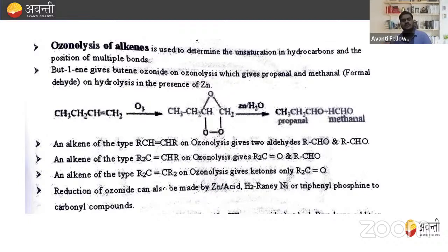Basically, when the alkene is treated with ozone in presence of zinc and H2O, then the formation of either aldehyde or ketone takes place. So we are going to discuss in which case which is formed and which is not formed. Okay. So just follow one simple trick here.